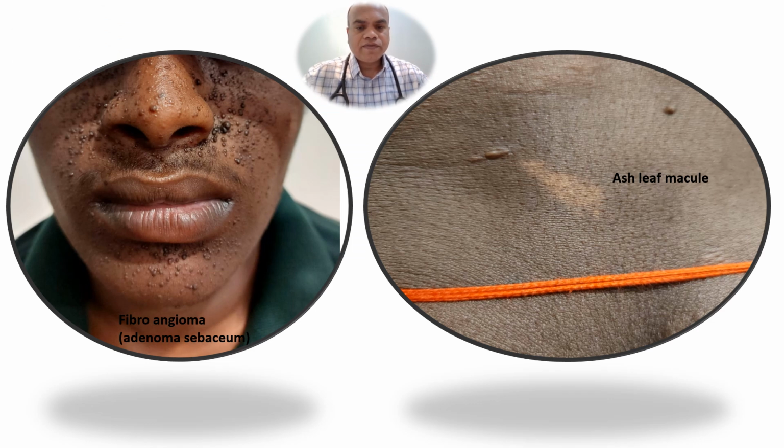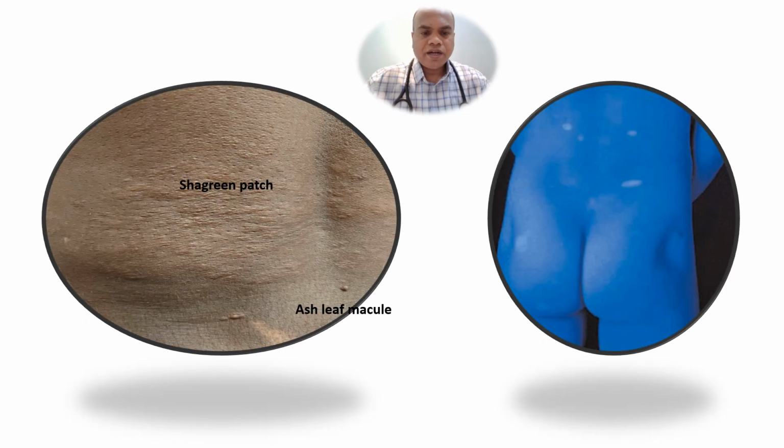This is the photograph of the patient. One photograph showing the face and another over the back of the trunk. Over the face there are many fibroangiomas known as adenoma sebaceum, and over the back of the trunk there are hypomelanotic macules, usually called ash leaf macules, and there are other patches over the trunk, shagreen patches. These are the neurocutaneous markers we found on this patient.